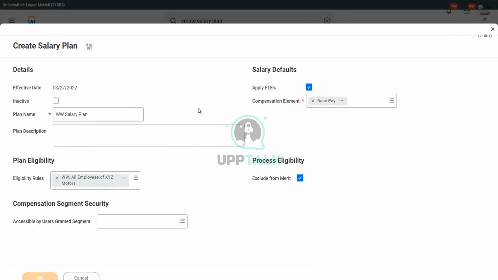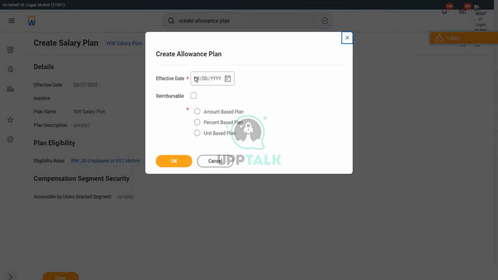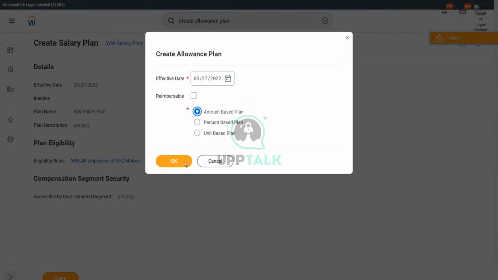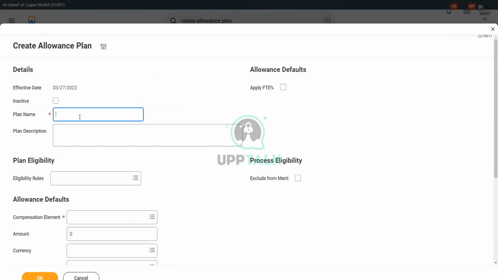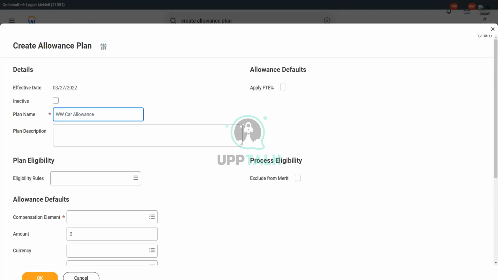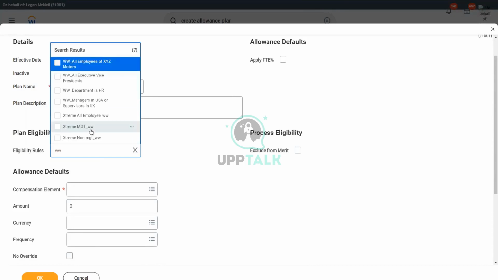Exclude from merit. Okay. What else did we create? We created an allowance plan. And what did we call it? It was an amount-based plan, and we called it WW car allowance, right? And what was the eligibility rule? Managers or the power? Right, so let's choose. So we have this one.